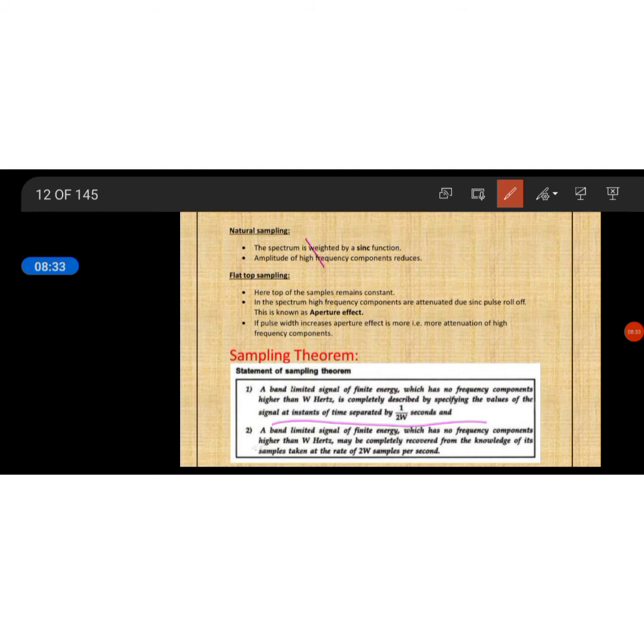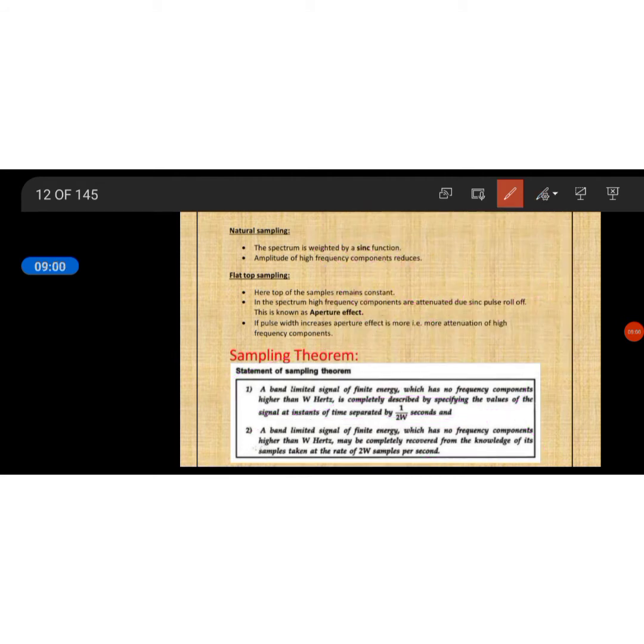That means everything can be represented at every instant as samples. Every instant is 1 by 2 omega seconds apart, that means Fs. This is your first part. After sampling, the original information is recovered back from the sampled signal. This is your second statement.